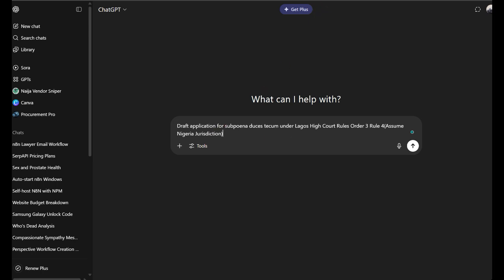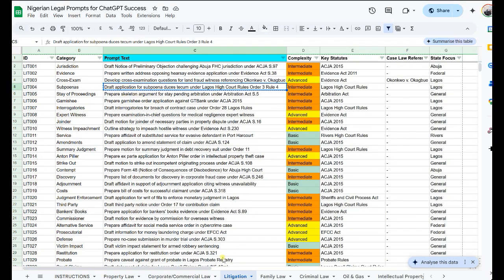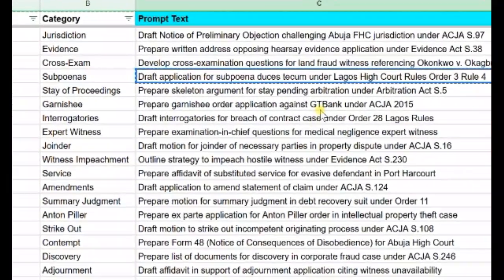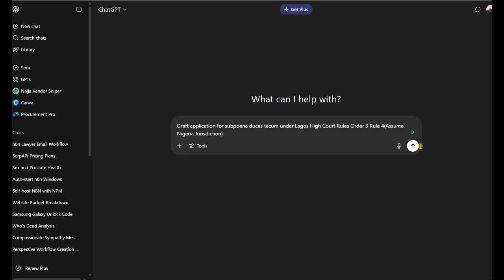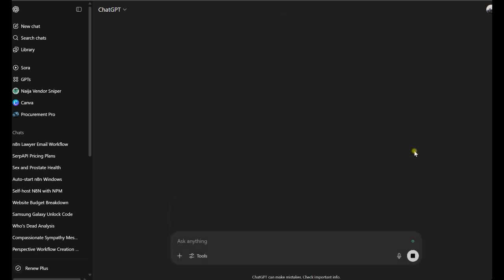Now we've picked a prompt from under the litigation sheet, under the subpoena category, and pasted it in ChatGPT, and then we click send. Let's see what happens.